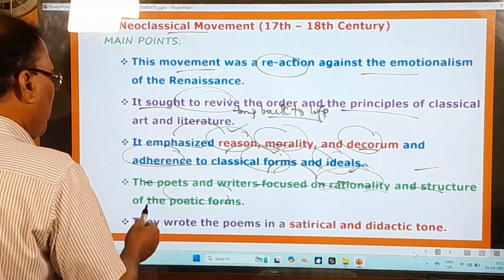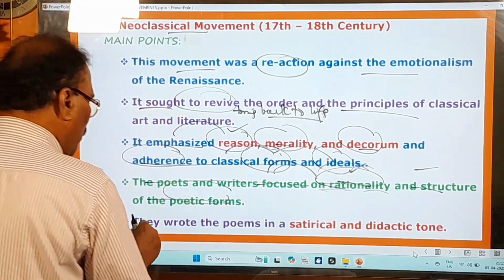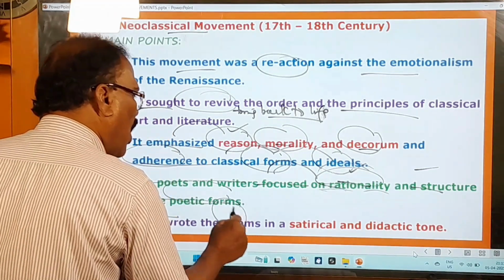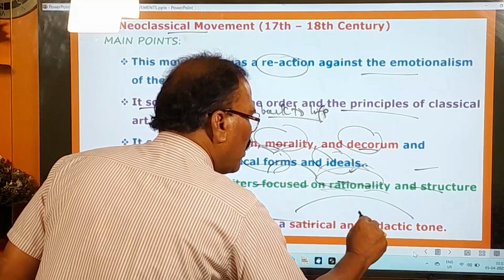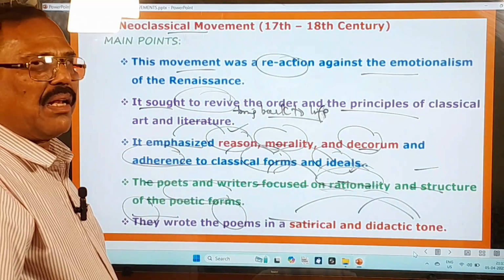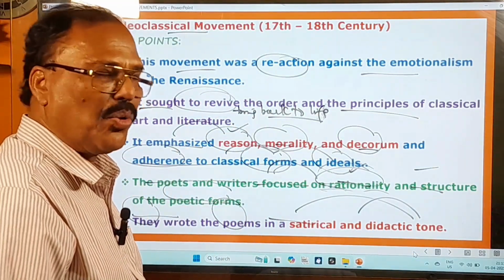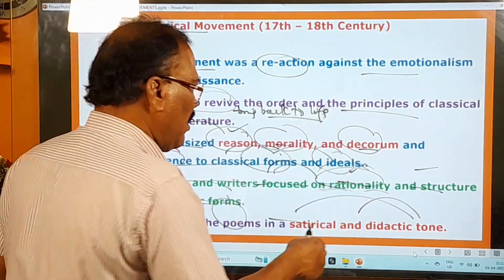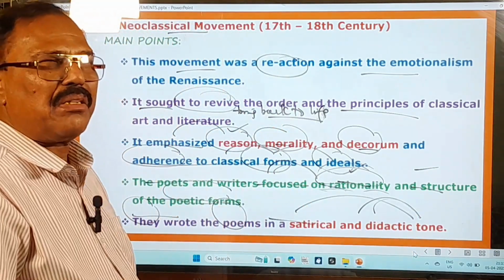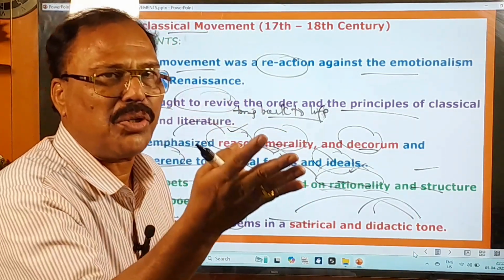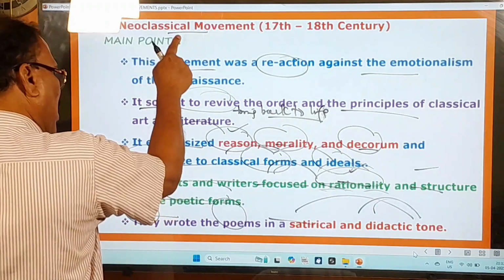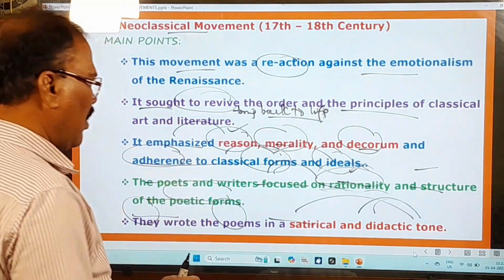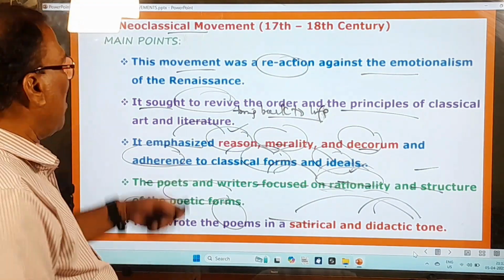So the next important point of this movement is how they wrote. The poets of this period wrote poems in a satirical tone or in a didactic tone. Satirical means in an ironic tone or in a sarcastic tone. And didactic tone means instructional tone or educational tone. That thing is also clear. And now you move on to learn other important things of this movement.